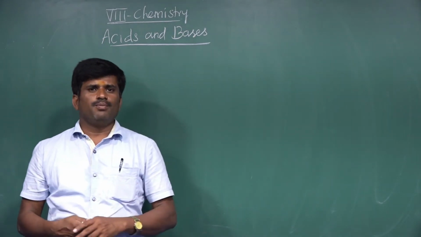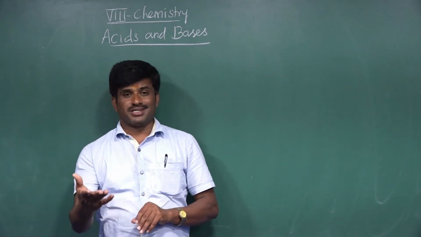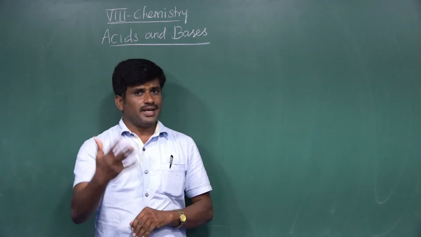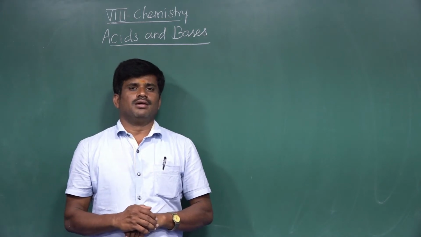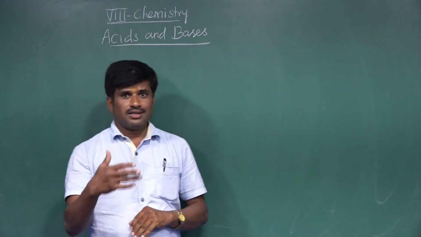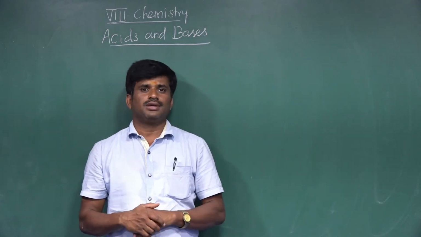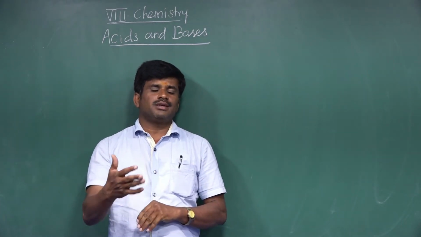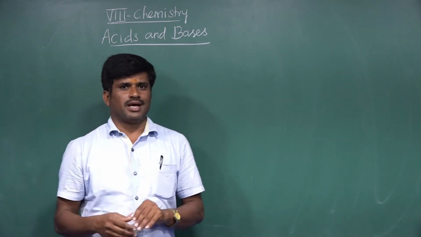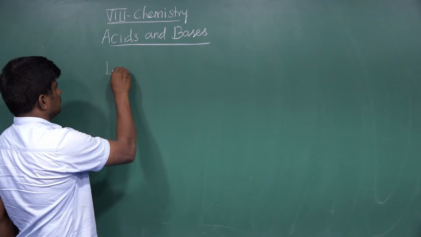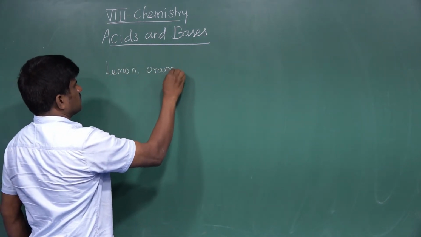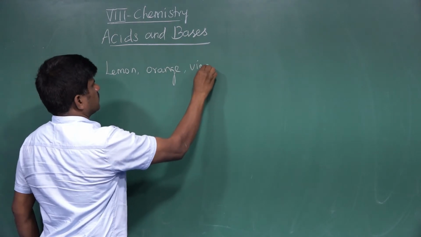In our daily life, we are using some substances, like curd, milk, lemon, that is citrus fruits, orange or vinegar.